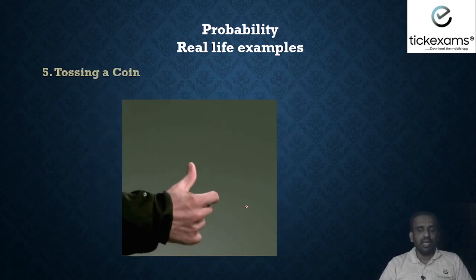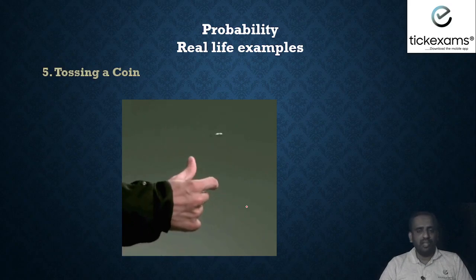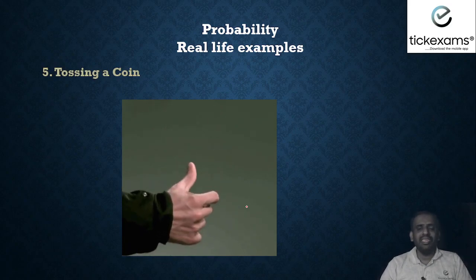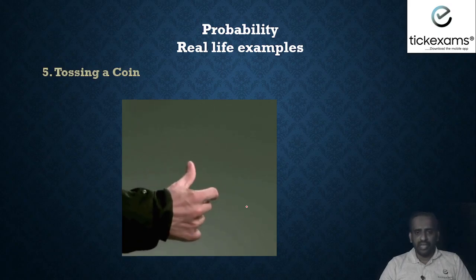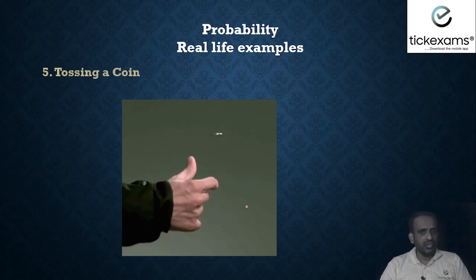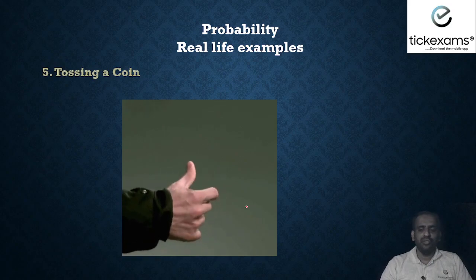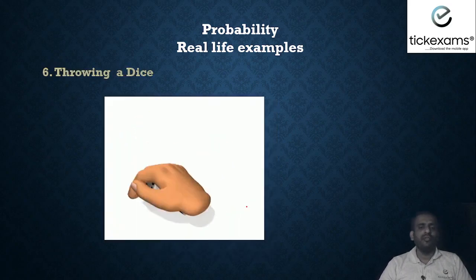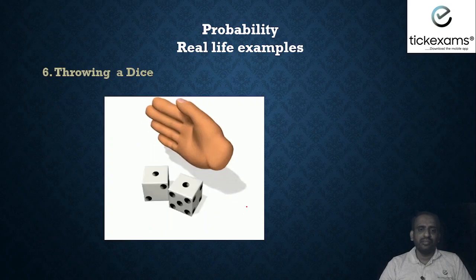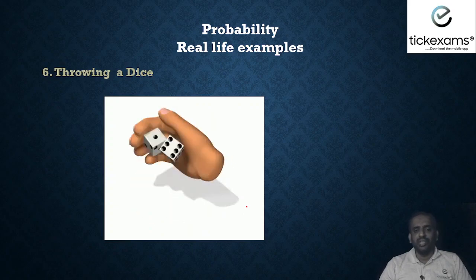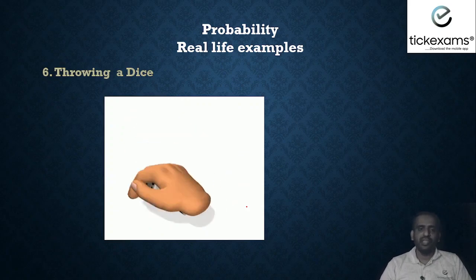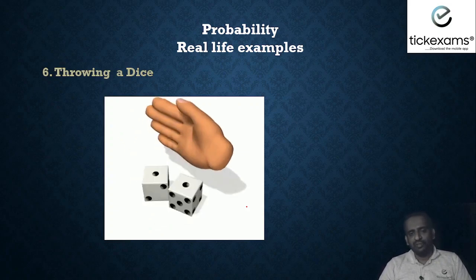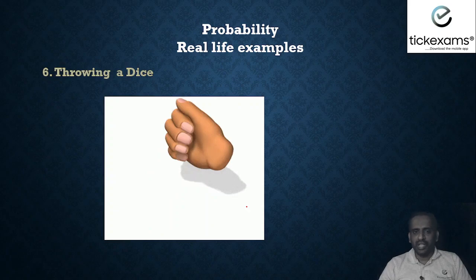Tossing a coin, I'm sure all of you have seen, before beginning any match, in fact cricket matches, there's going to be a toss and a coin is tossed. So here also probability comes into use. One more famous example is throwing a dice. When you throw a die, you will get 1, 2, 3, 4, 5, 6, any number. If you throw more than one dice, you will get more than one number also. So here also we use the concept of probability.